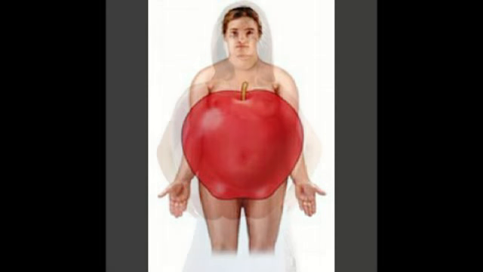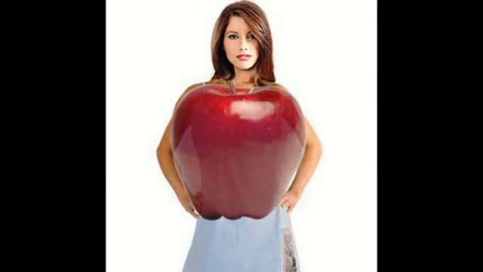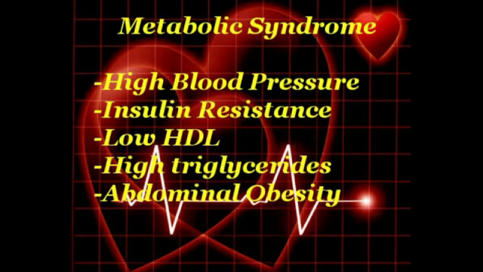An excess of visceral fat results in an apple shape. This body shape is highly associated with cardiac issues and diabetes. Visceral fat is one result of inactivity. A diagnosis of metabolic syndrome can be a wake-up call, a warning, and an opportunity to make positive changes and avoid more serious cardiac issues like coronary artery disease, heart attack, or stroke.